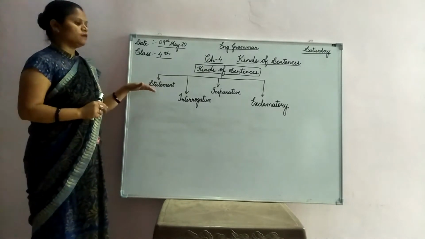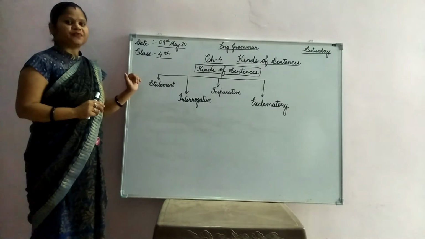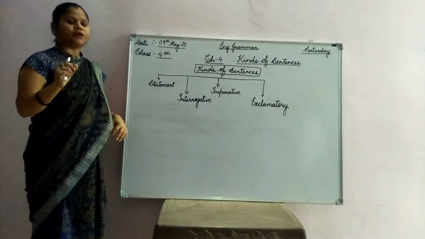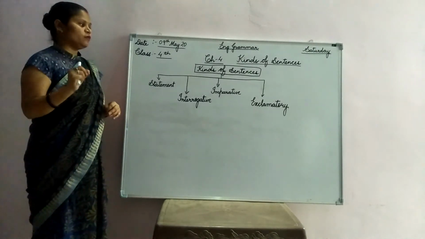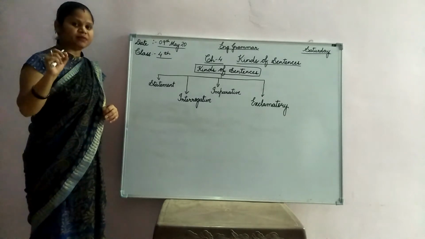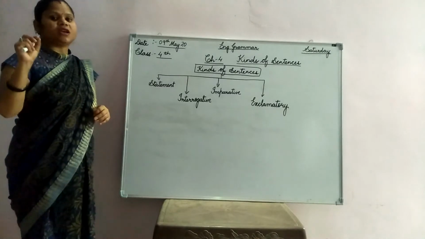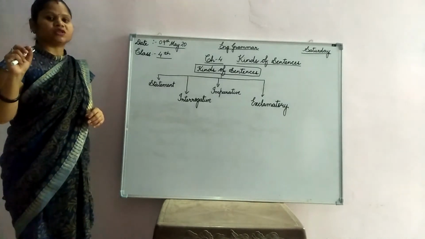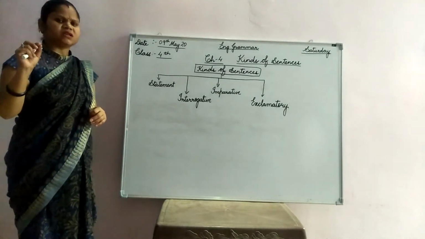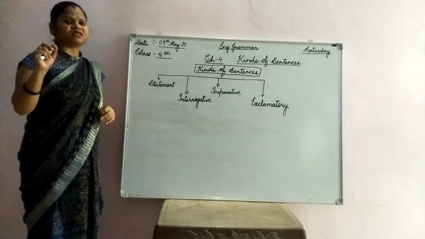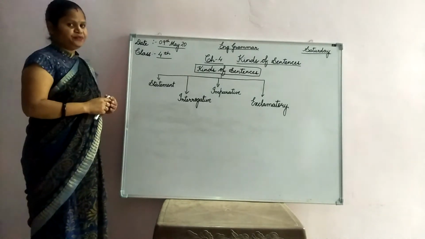The first kind of sentence is a simple statement that you speak to convey your message in a simple manner to somebody, where you are not using any question mark, you are not using any exclamatory mark, just simply conveying your message to somebody.